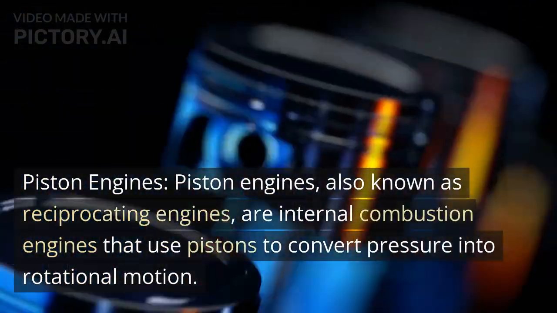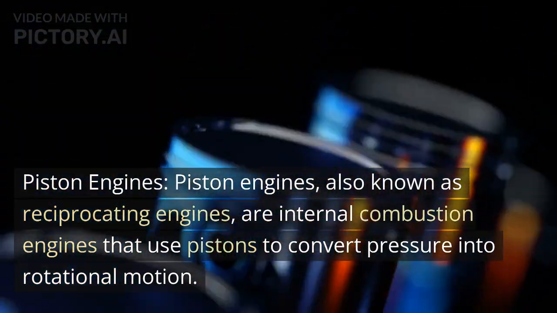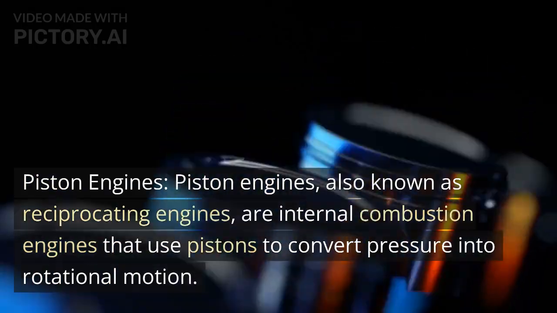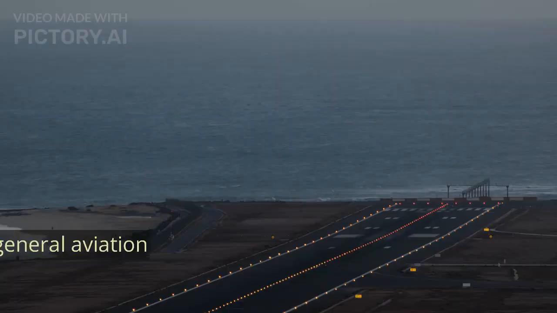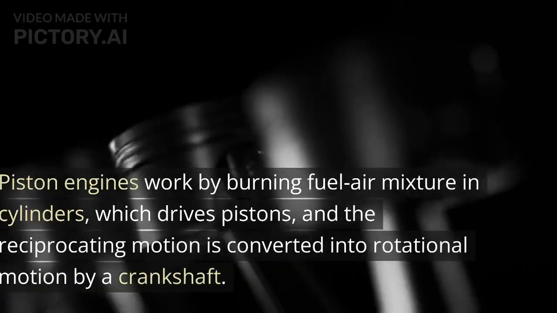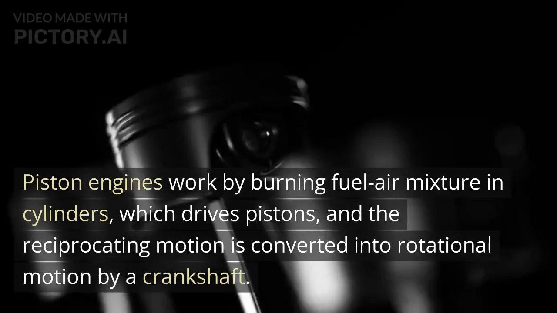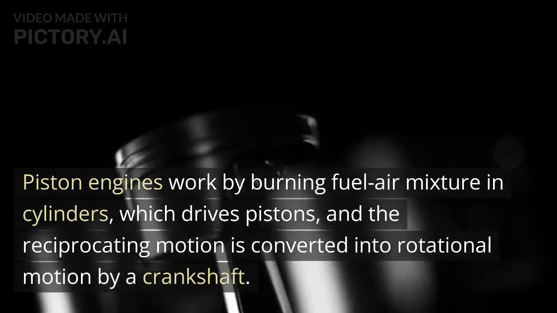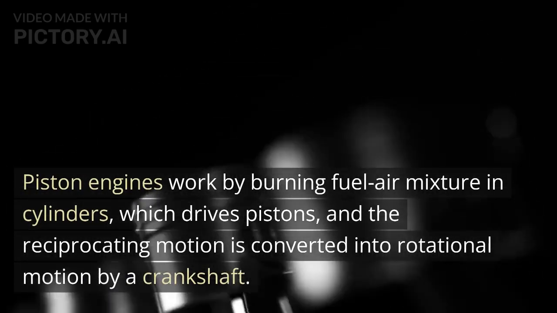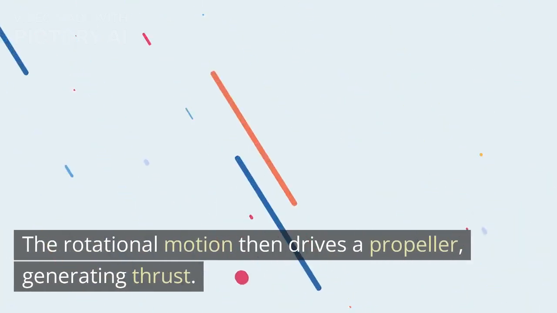Piston engines. Piston engines, also known as reciprocating engines, are internal combustion engines that use pistons to convert pressure into rotational motion. They are commonly used in small general aviation aircraft. Piston engines work by burning fuel-air mixture in cylinders, which drives pistons, and the reciprocating motion is converted into rotational motion by a crankshaft. The rotational motion then drives a propeller, generating thrust.